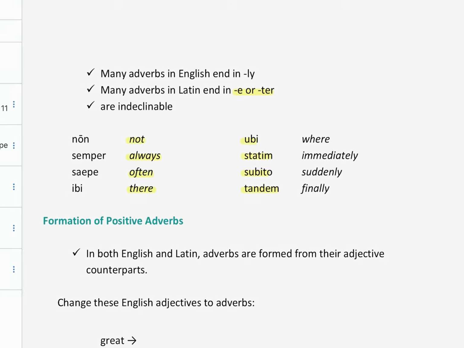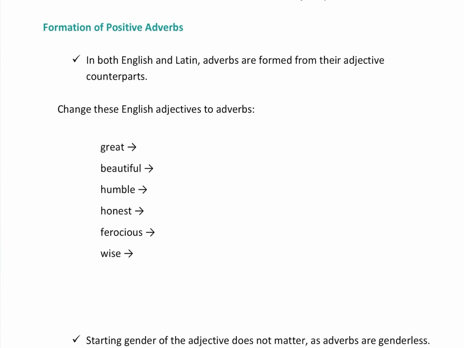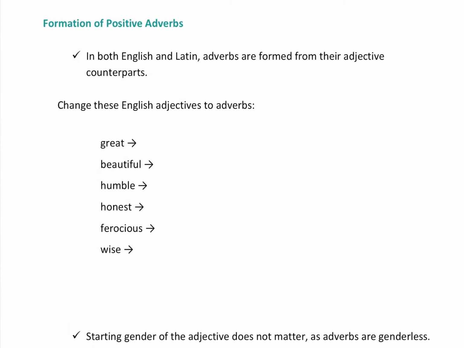All right. So let's talk about formation of positive adverbs. In both English and Latin, adverbs are formed from their adjective counterparts. You do this without ever thinking about it. So if I was to ask you to change these English adjectives to adverbs: great, you would say greatly. Beautiful, beautifully.